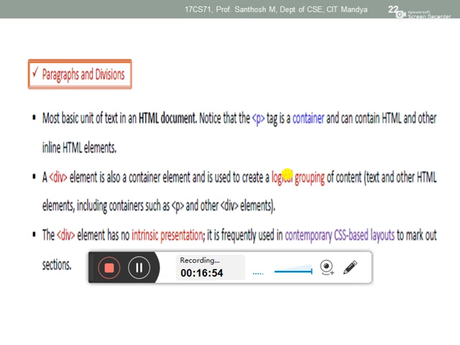Listen here, if you just call one paragraph tag and enter just one alphabet also, it will acquire 100% width in your browser screen. If you insert the next data in some other tag, after the heading tag if you have some other paragraph tag,